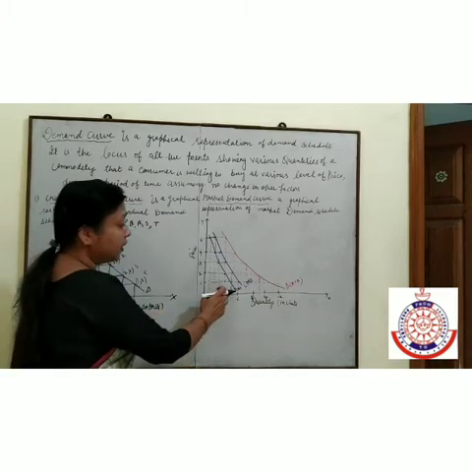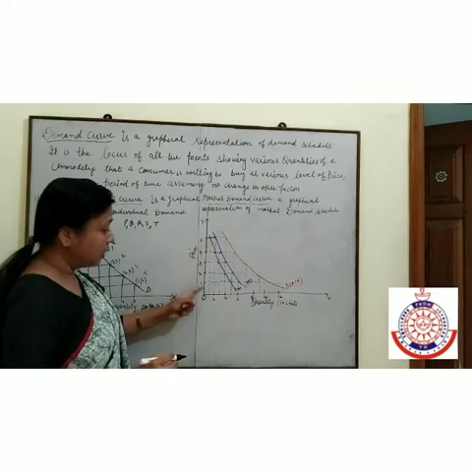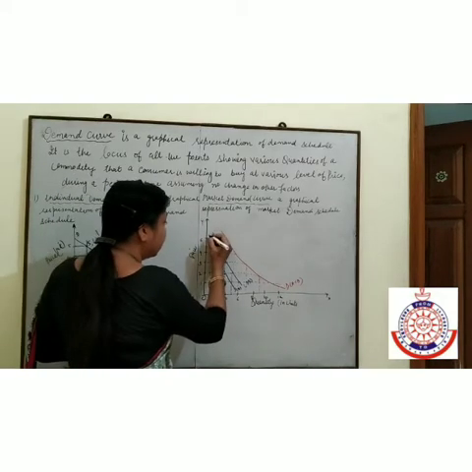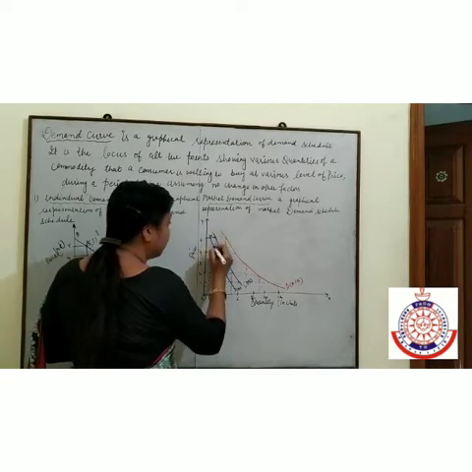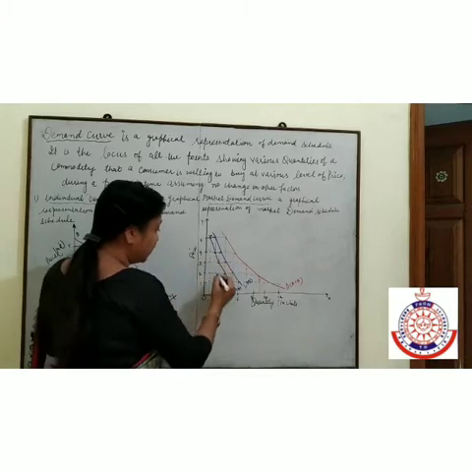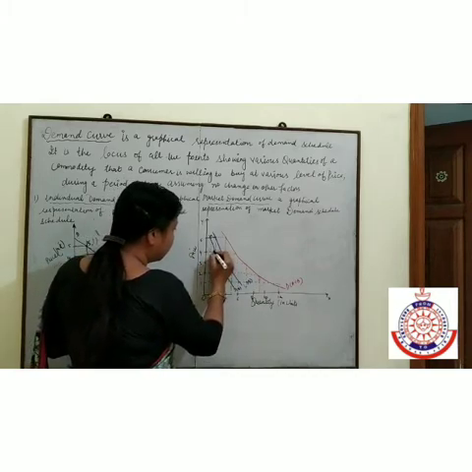First, demand of A. Whenever the price is 5, demand of A is 1 unit. If the price is 4, then the demand is 2 units. This is our B point.